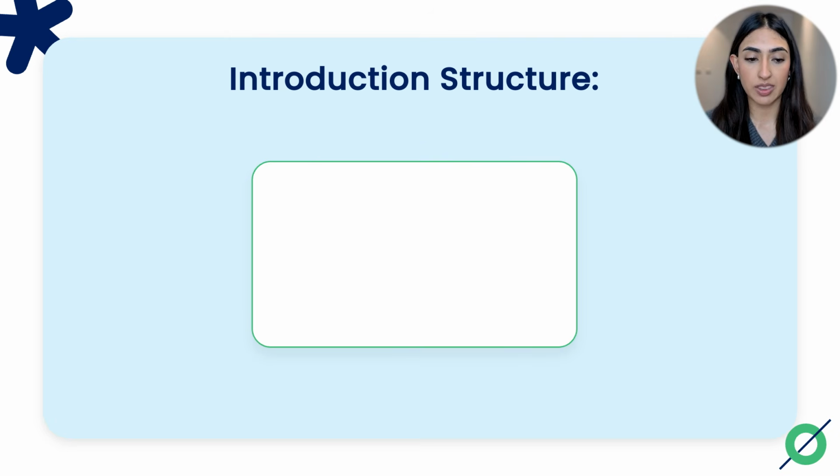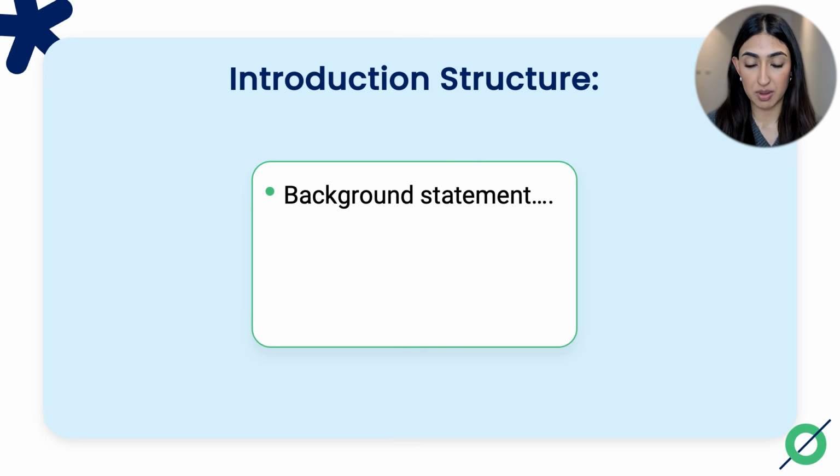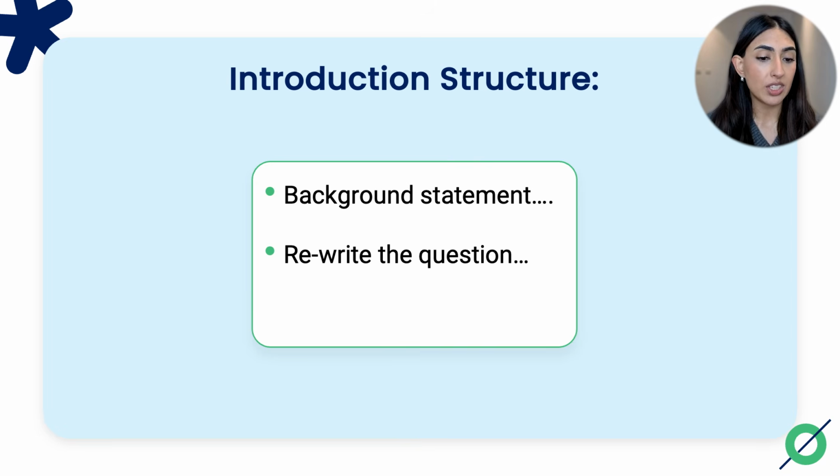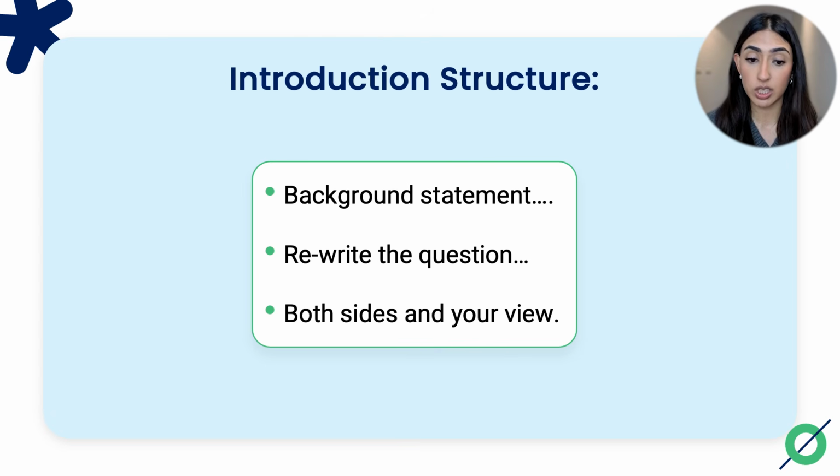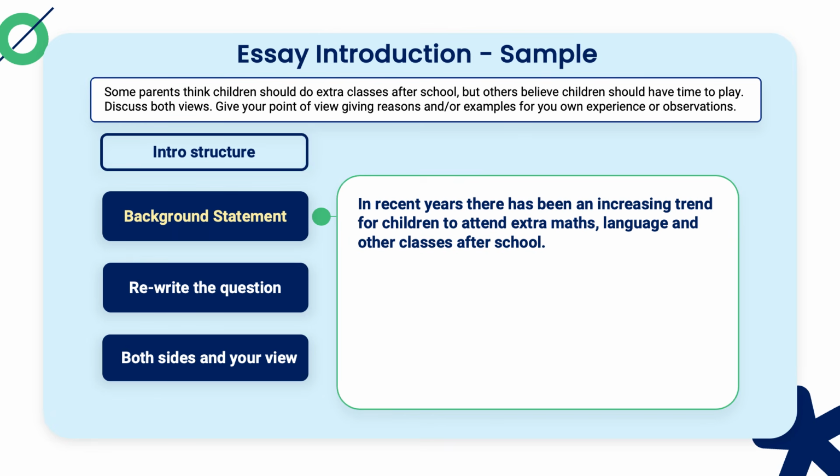It's now time to write the introduction. Before we write our introduction, let's understand the structure of it. The introduction has 3 parts. We need to begin with a background statement, which addresses the general topic, children taking classes after school. Then, we need to rewrite the essay question by paraphrasing it. And, of course, we need to write a statement about both sides, but also let the reader know about our own opinion. Here's an example background statement.